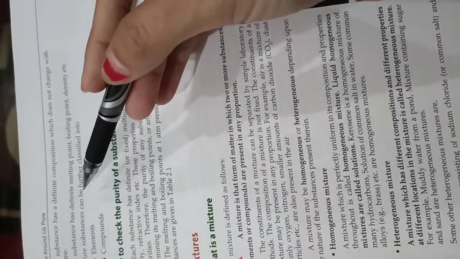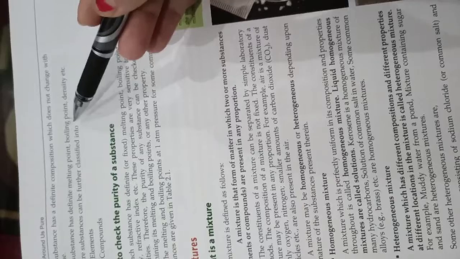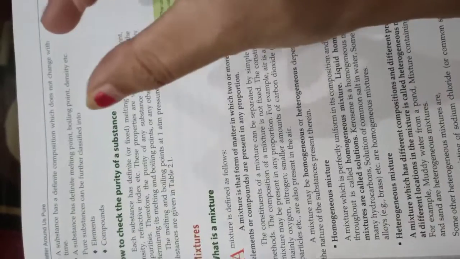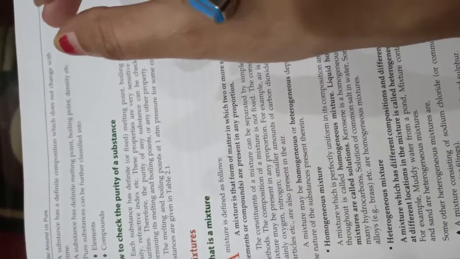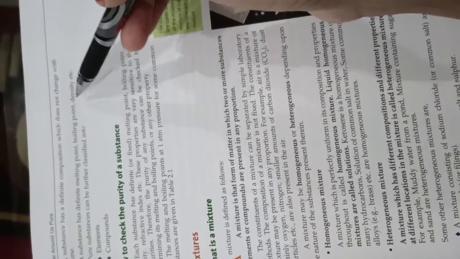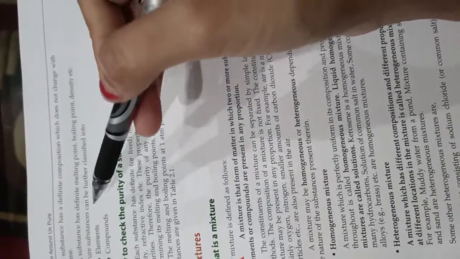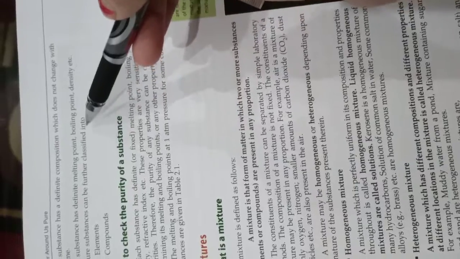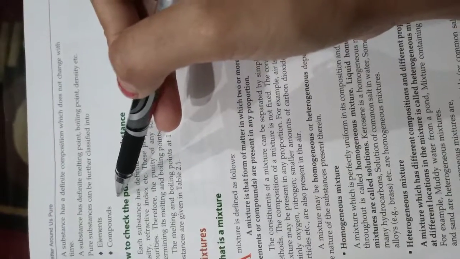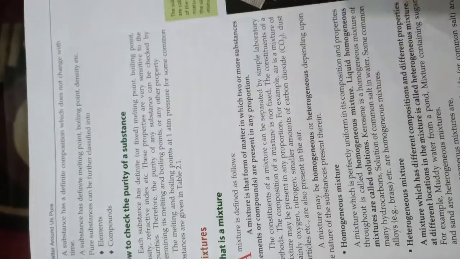A substance has definite melting and boiling points, meaning they are constant and cannot be changed, along with density. Pure substances can be further classified into two: one is the element and the second is the compound.